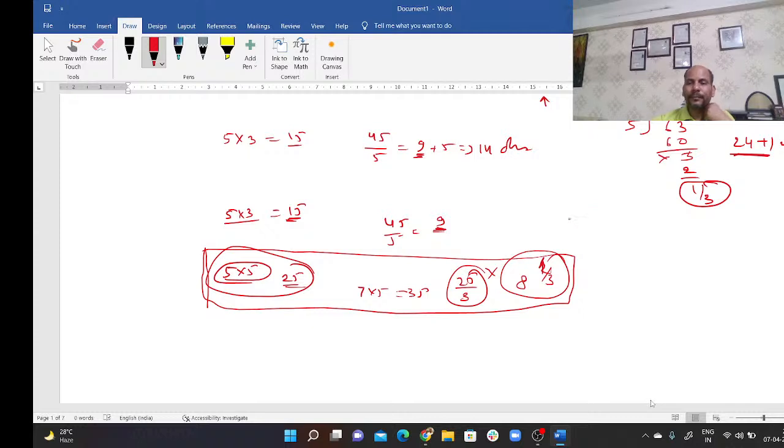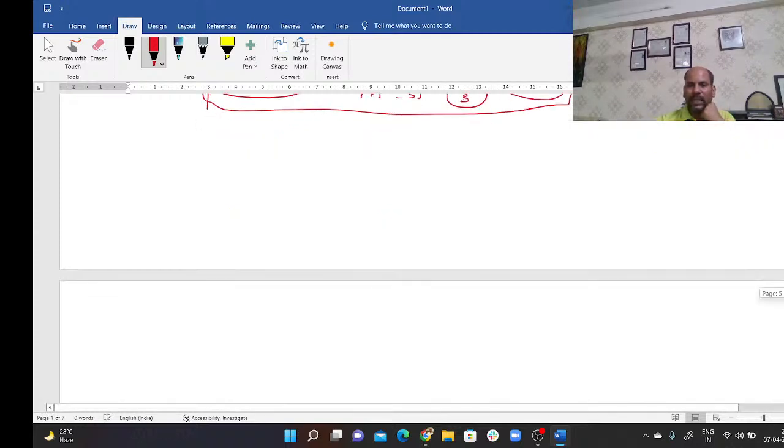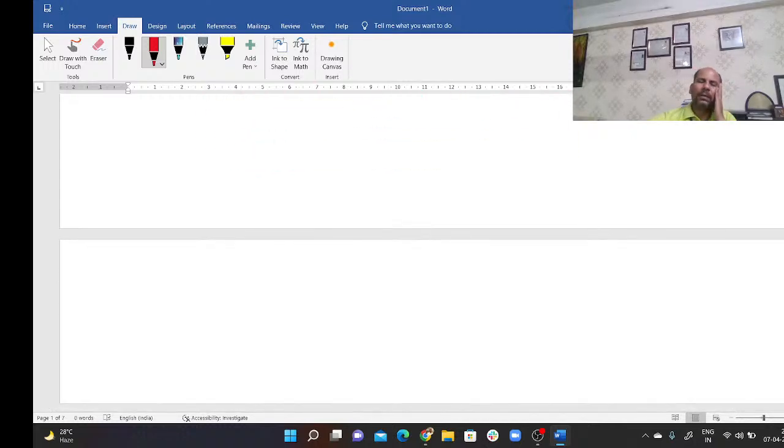Okay, and now the next variation we can find on this question: with the help of C, they completed the work in 10 days. Now in how many days can C alone complete?